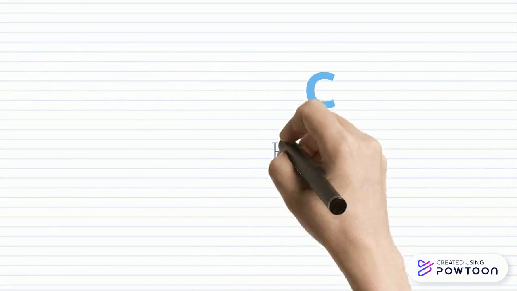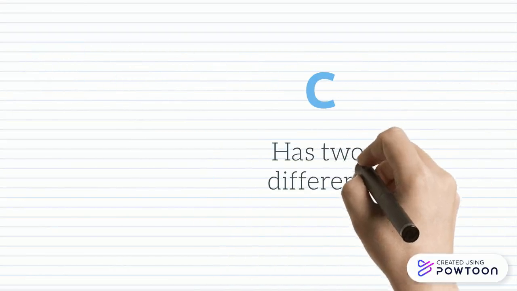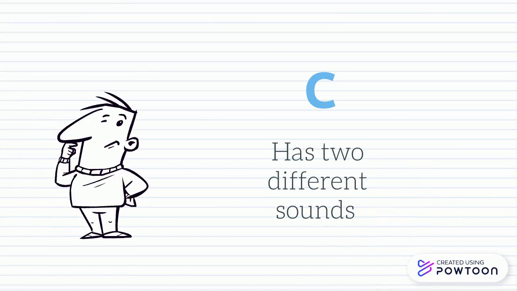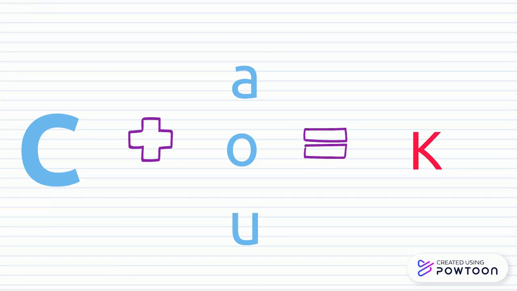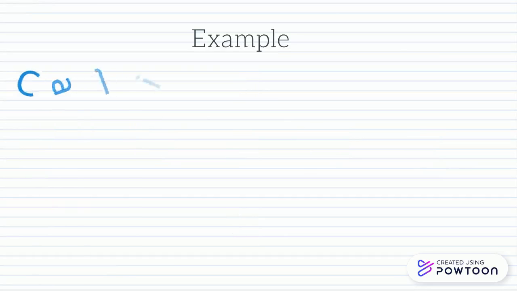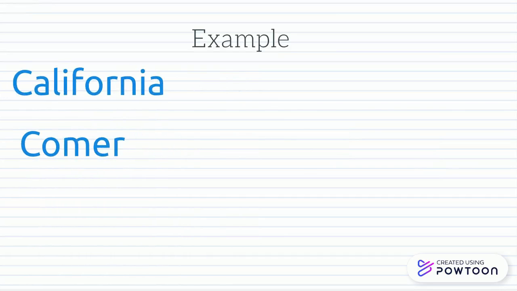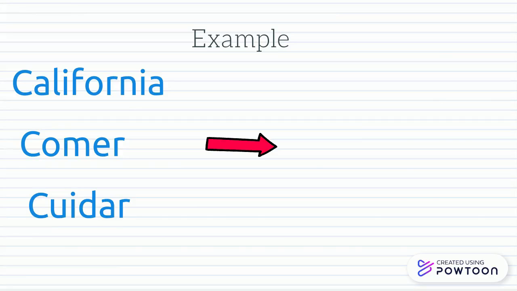The letter C has two different sounds. One of them is made by the letter C with the A, the O, and the U, and it sounds like a K. For example, California, comer, y cuidar. They all sound like a K.